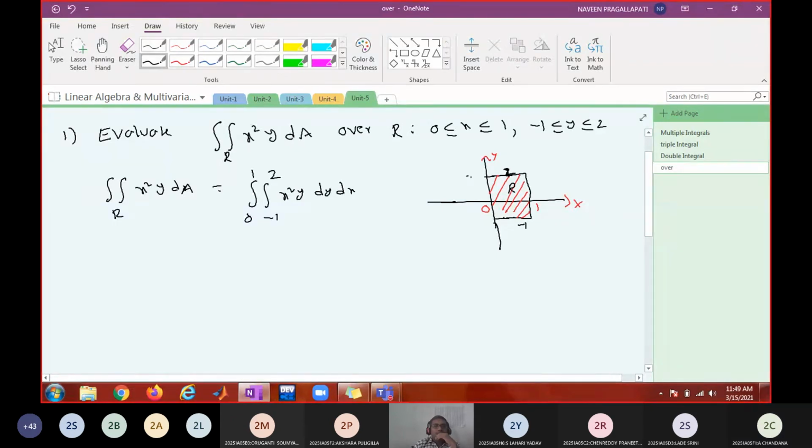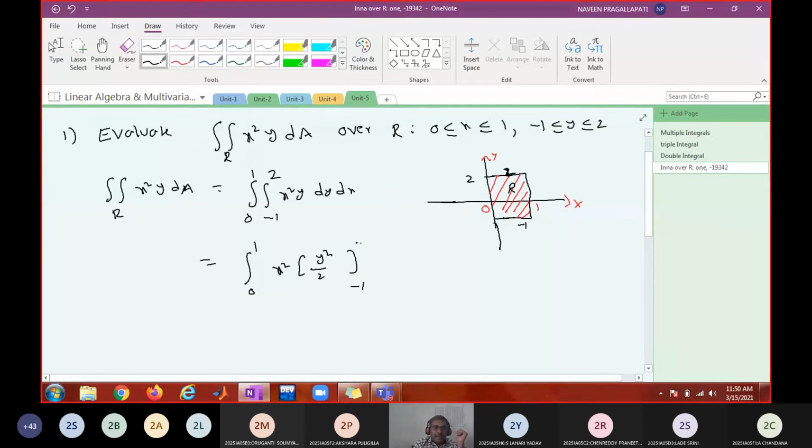Yes, sir. Okay, now integrate this. How do you integrate for this? When you are integrating with respect to y, x is to be treated as constant. Therefore, x square is constant. Y integration is y square by 2. Substitute the limits from minus 1 to 2, dx.